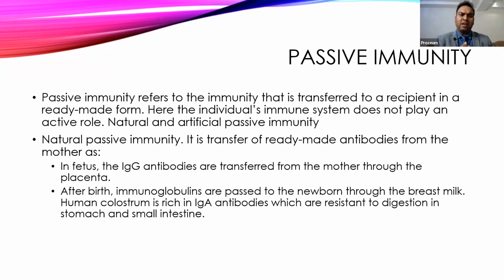Natural IgG antibodies can cross the placenta, so they go from the mother to the fetus and provide immunity even after birth. It also gets various immunoglobulins through the milk, breast milk, and that will provide protection against mucosal infection of the GI tract.